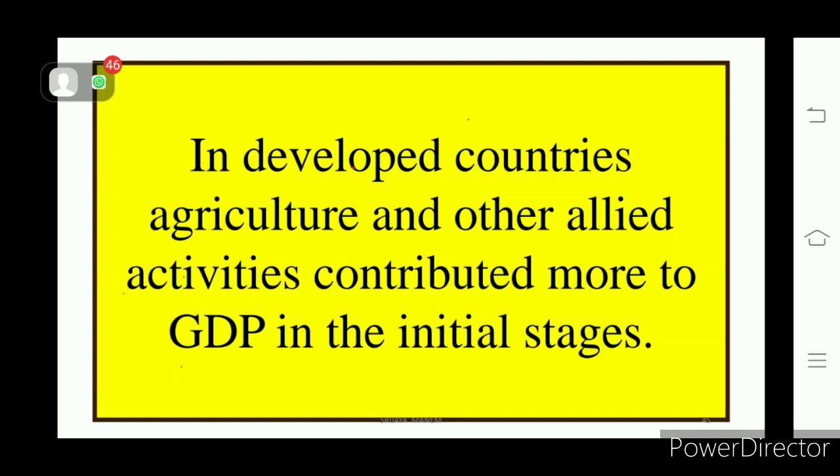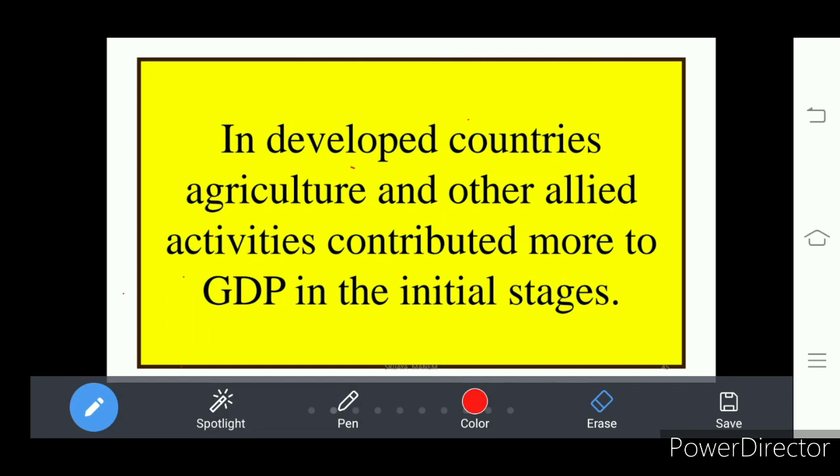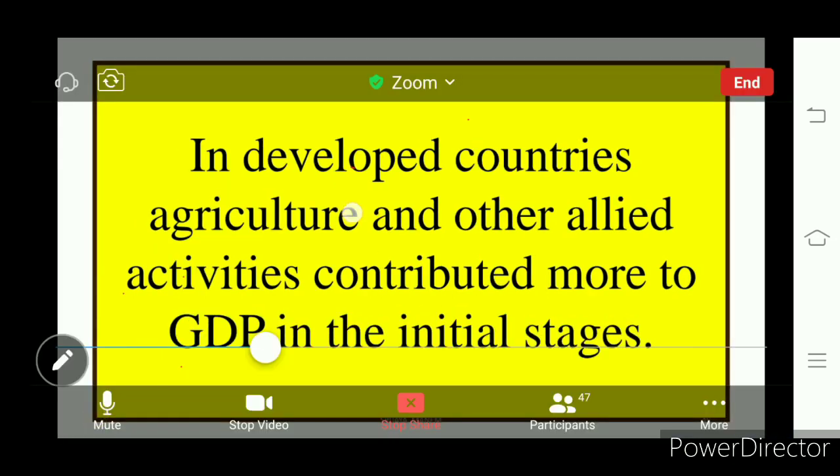Some of the developed countries, Japan, Britain, France, Germany, America, in their development stage, focused on agriculture and agriculture related activities. In the initial stage, they focused on agriculture, fishing, poultry, and contributed much more to the GDP.